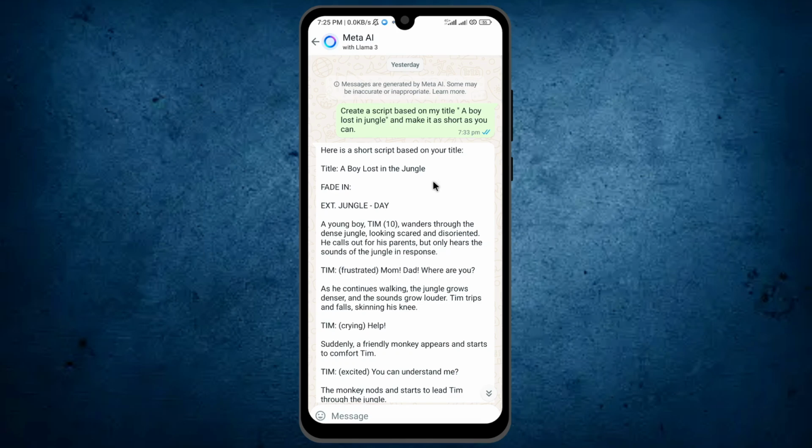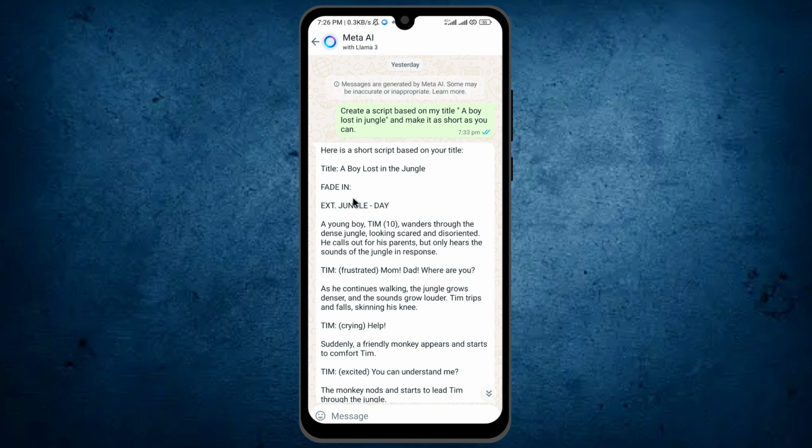Hi guys, in today's video I'm showing you how to use Meta AI for videos in WhatsApp. The process is straightforward and effortless, but before starting, let me tell you that Meta AI cannot create videos based on your title. It can generate scripts for your video, and with the help of that script, you can create videos. It can also only generate images and add some motion to those images, and those images will be like GIFs.